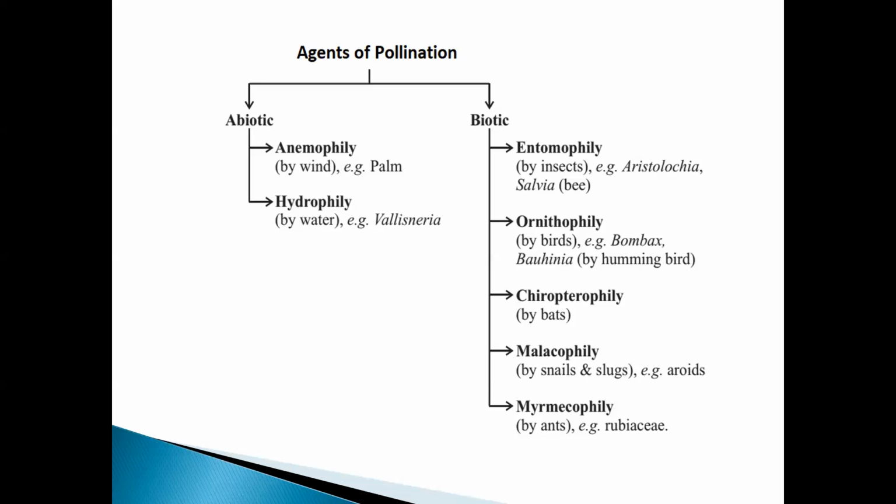So first you need to remember the agents of pollination: abiotic and biotic. In abiotic, two types: anemophily and hydrophily. In biotic, zoophily. In zoophily, remember, entomophily, ornithophily, chiropterophily, malacophily, and myrmecophily come in. Then you might ask me later, ma'am, why are you saying zoophily when we are talking about entomophily or something like that? Because it comes under zoophily, that is pollination by animals.